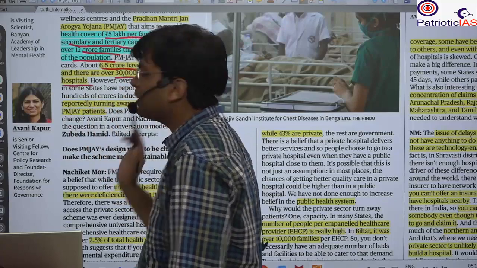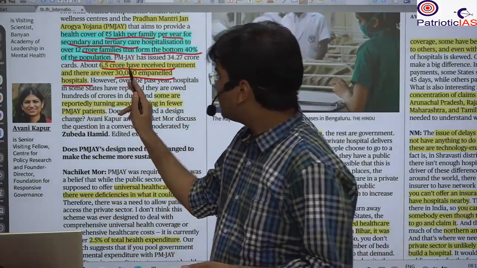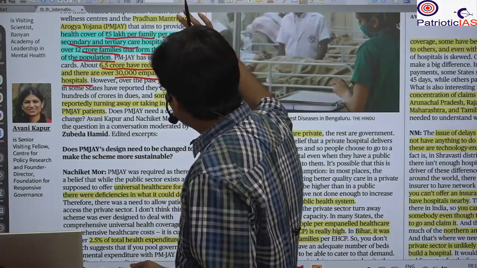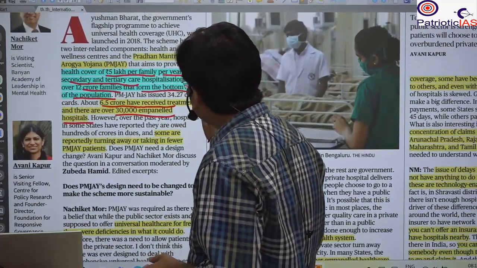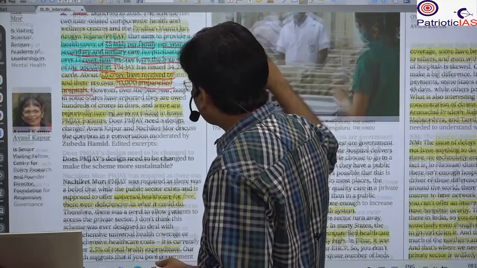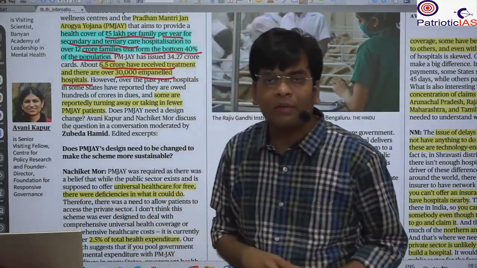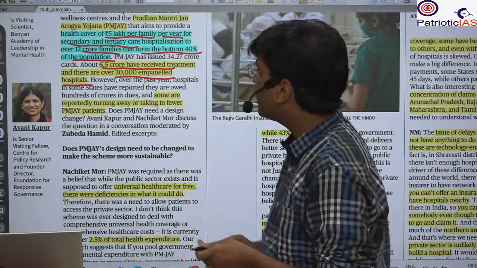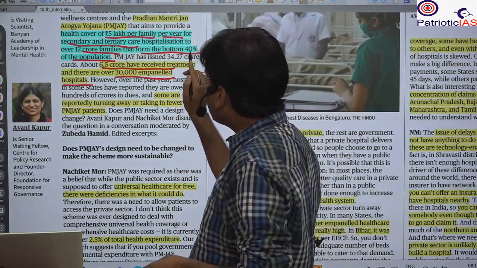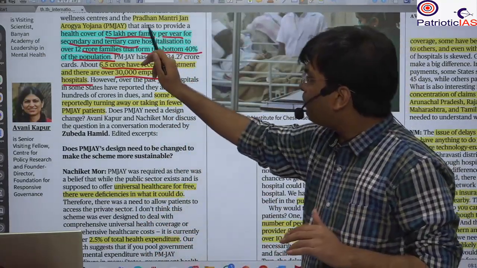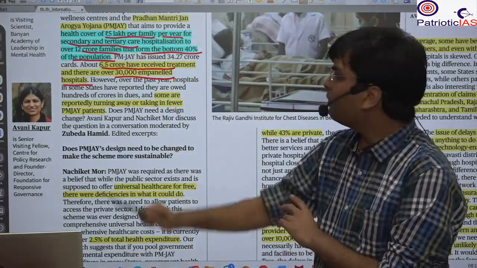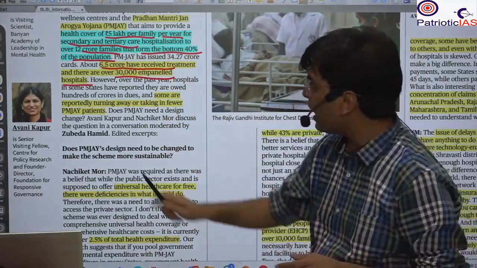and 30,000 impaneled hospitals have been there. So this is the achievement. This is the main principle, the main core of this scheme. You should know the character of the scheme, that who will get the benefit under this: the poor family, the bottom 40%, and 5 lakh per family per year. So you should be careful about this.